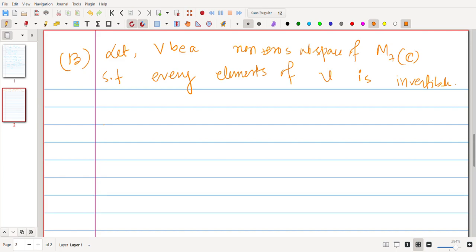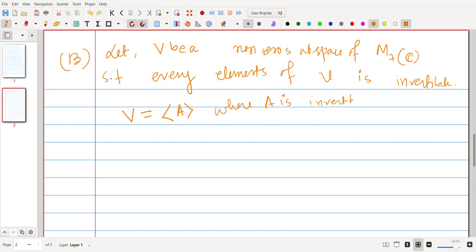Okay. So see, if V is spanned by a single matrix A, where A is invertible, then we are done, right?